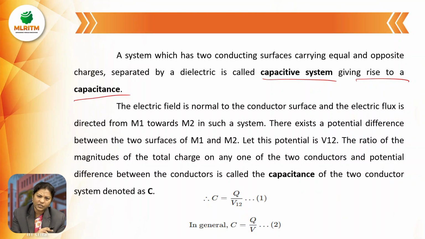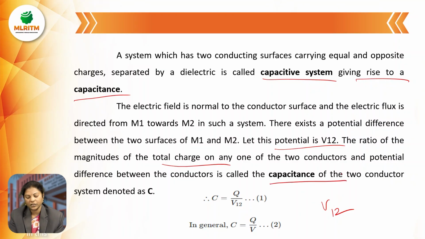There exists a potential difference between these two, because M1 carries positive charge and M2 carries negative charge. Let this potential difference be V12. The ratio of the magnitude of total charge on either of the two conductors to the potential difference between the conductors is called the capacitance of the two conductor system. It is denoted by C, that is C equal to Q by V12.